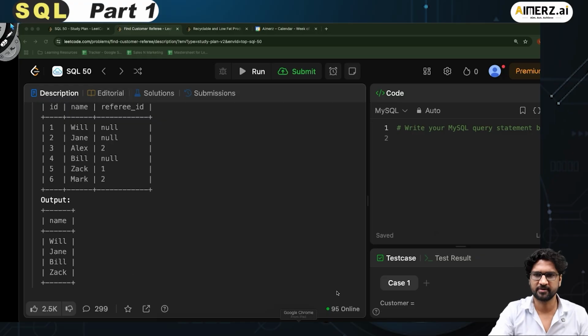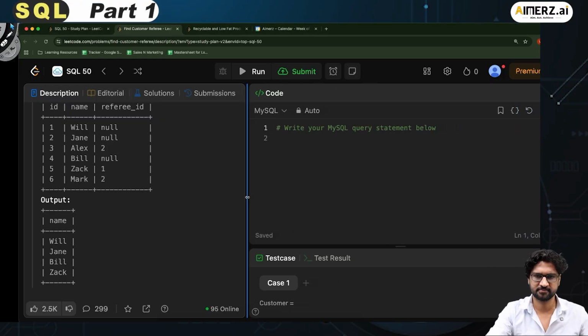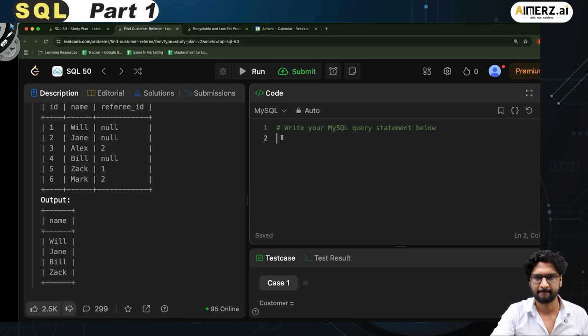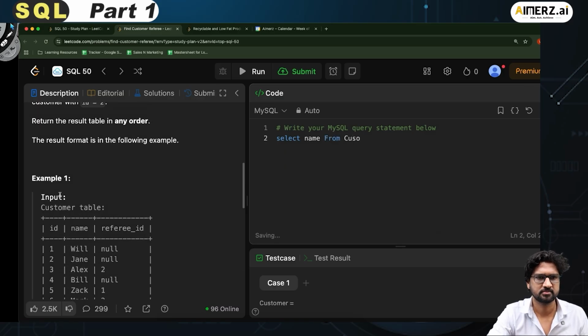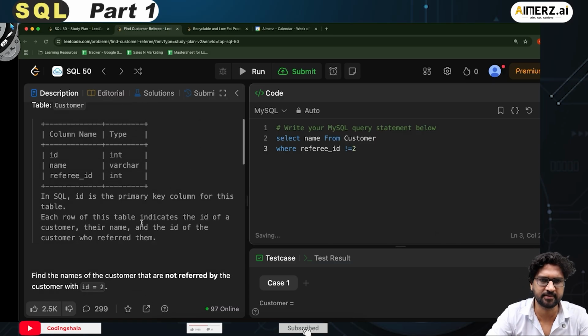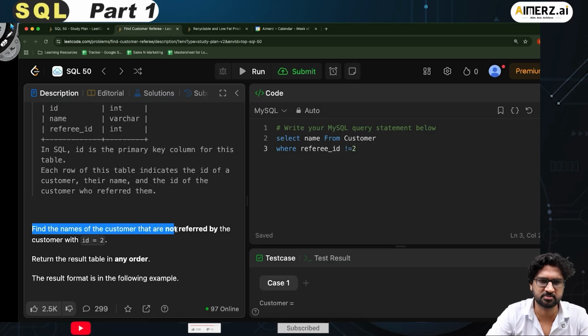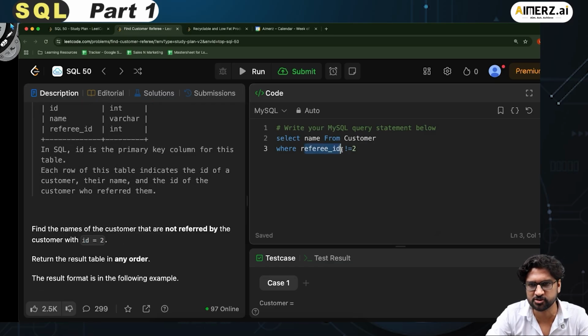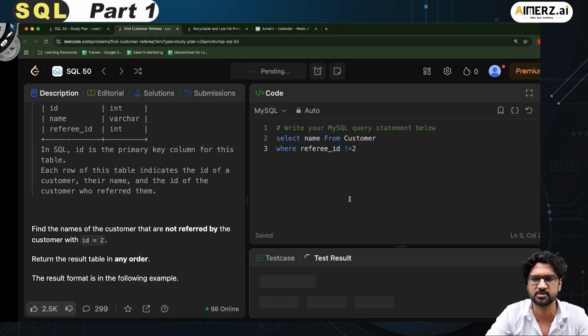Very nice. So let's write the code for this. Very simple, again, like the previous question. I write select name from customer, the name of the table is customer, where referee_id not equal to 2. This is all that has been asked. It says to find the names of the customers that are not referred by the customer with ID 2, so I'm saying that referee ID should not be equal to 2. Let's run this and see if it works.